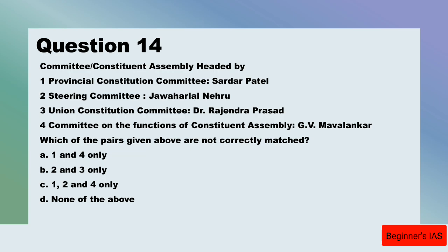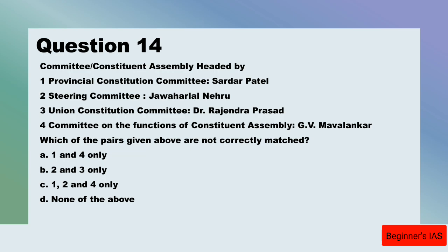We have to identify the incorrectly matched. If you take statement number 1, it is correctly matched. Yes, the Provincial Constitution Committee was headed by Sardar Patel. Therefore this statement 1 is right, but we have to identify the not correct statement.